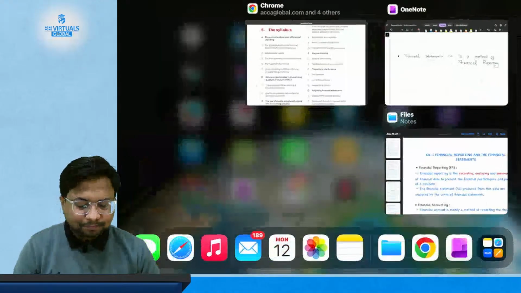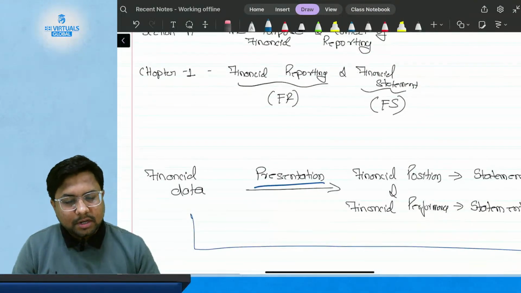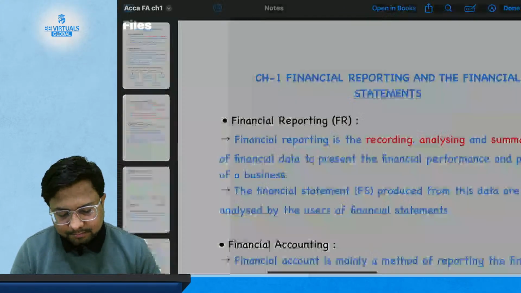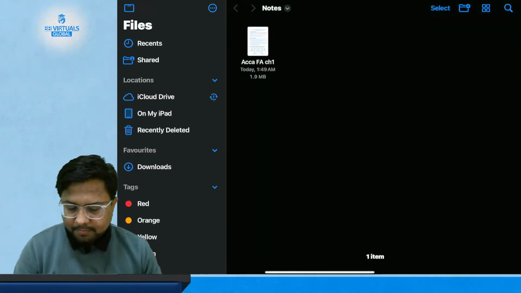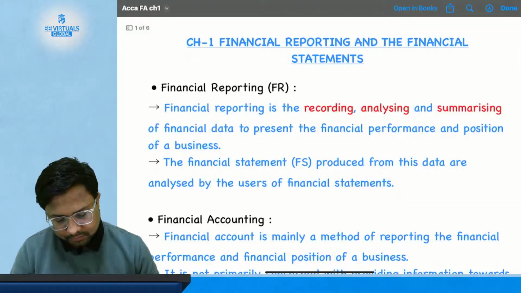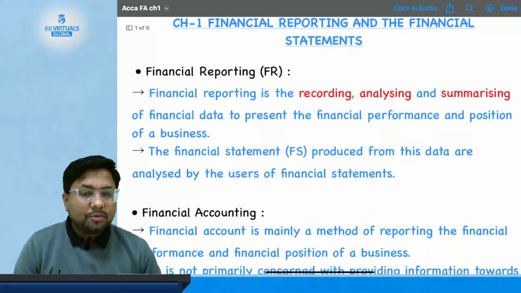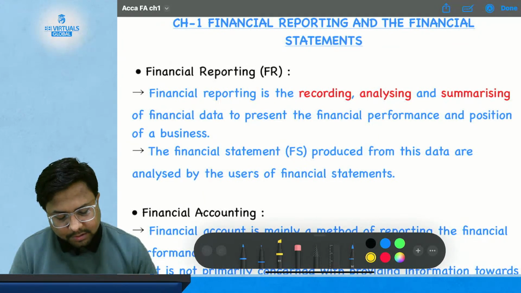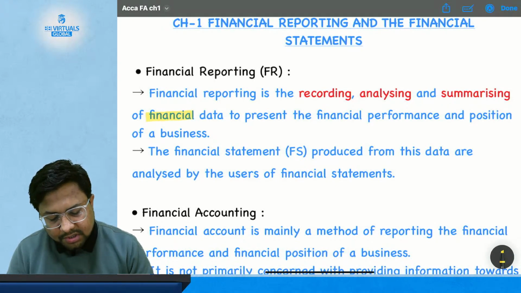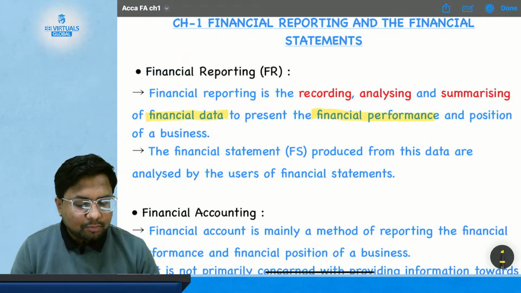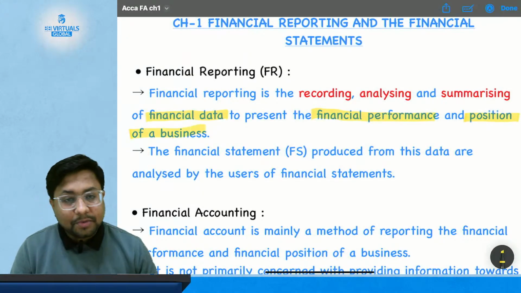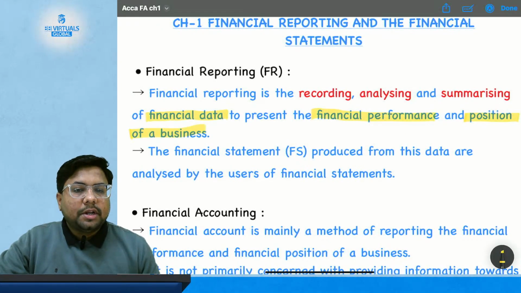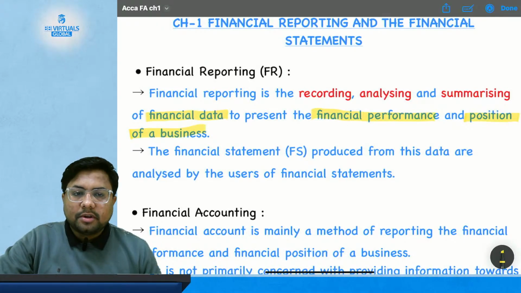Okay. Now we have understood what is financial reporting. Now comes to the notes and we will discuss and then read again what we have studied till now. Okay. So financial reporting is the recording, analyzing and summarizing of financial data to present the financial position and financial performance of a business. So financial reporting is a reporting of financial data to present the financial performance and financial position.